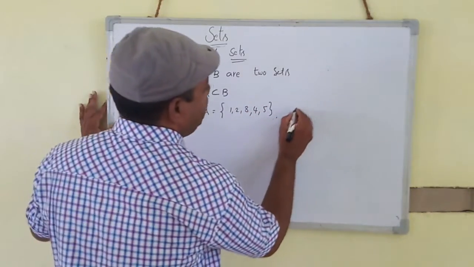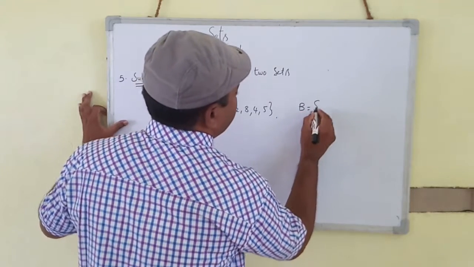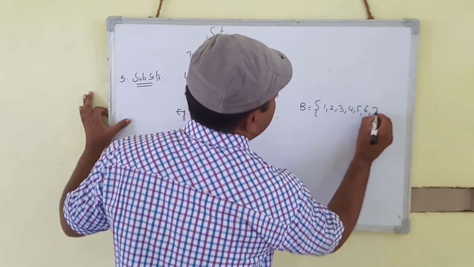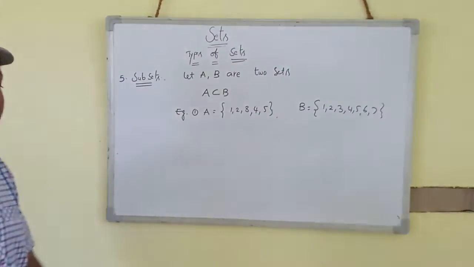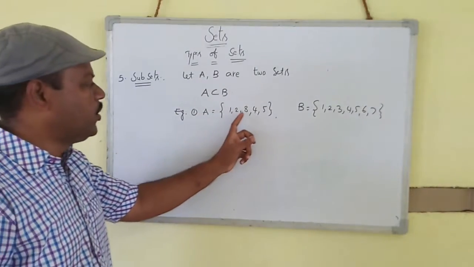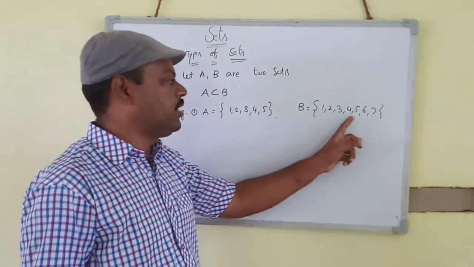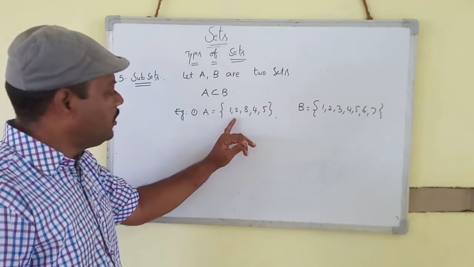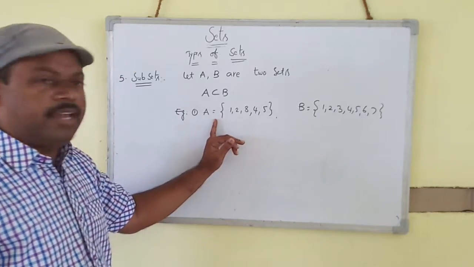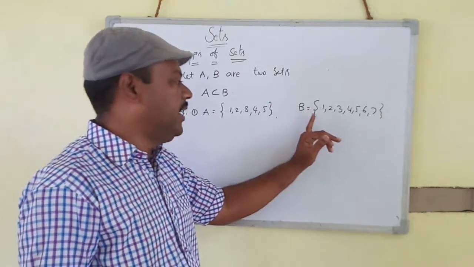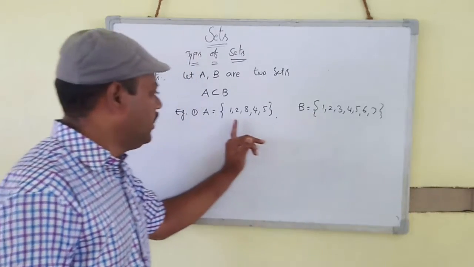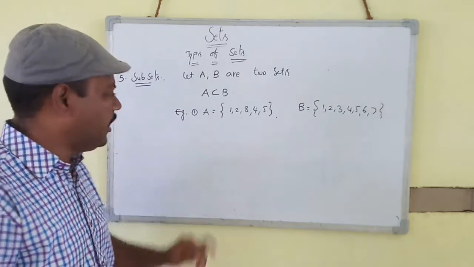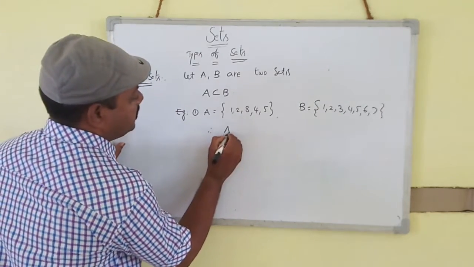Next, B is equal to the set of 1, 2, 3, 4, 5, 6, 7. So all the elements of the A set are also elements in the B set. Here all elements belong to the B set. So A is a subset of B.